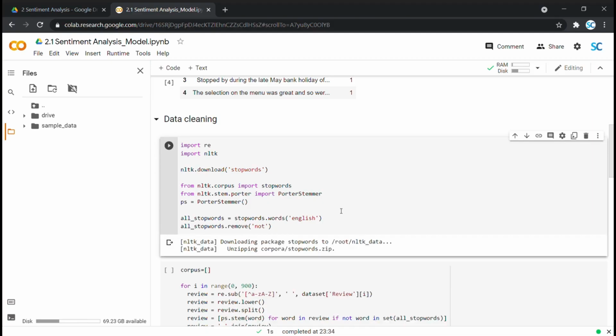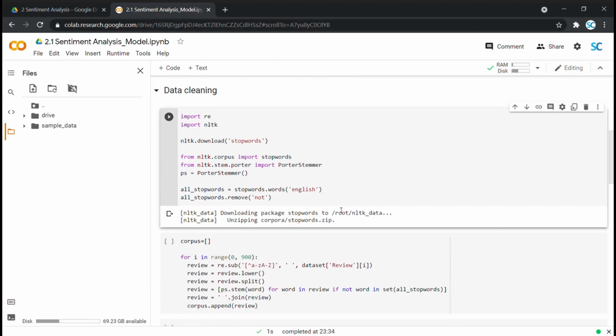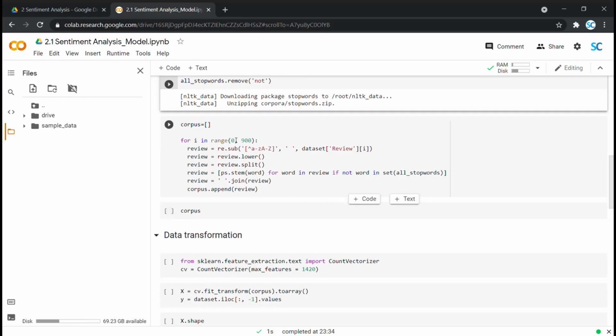Alright, now we are all set to clean our data, which is 900 customer reviews. Let's get going. First up, we declare this corpus variable for storing customer reviews post data cleaning. We have this for loop here that runs row by row 900 times to clean every review that we have in our historic dump.